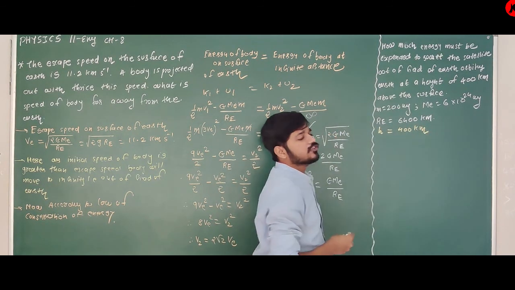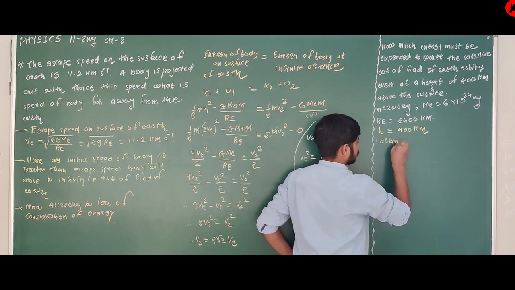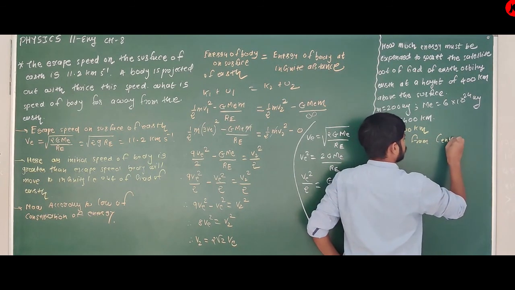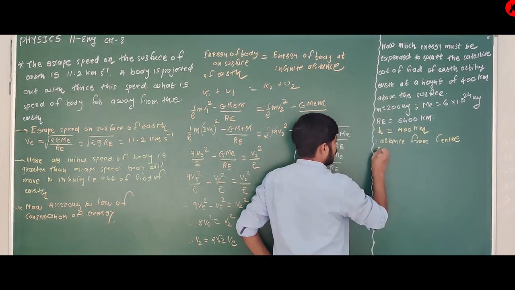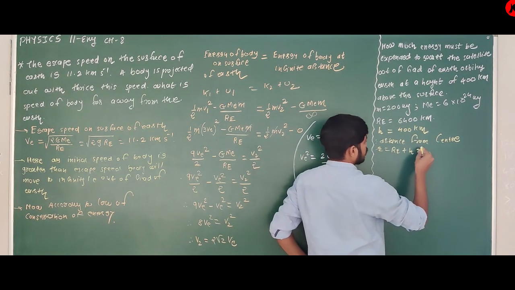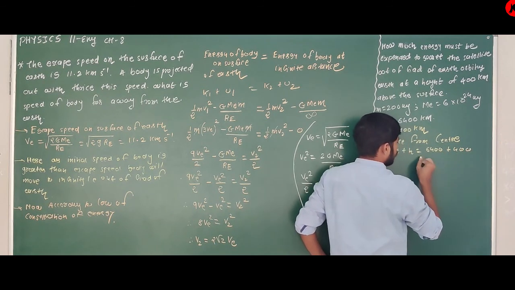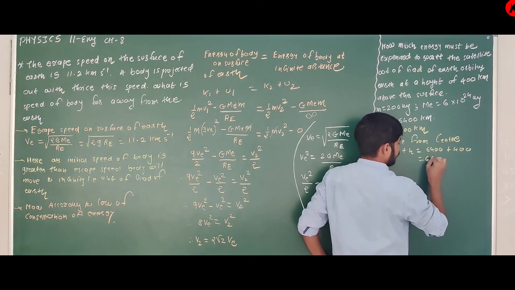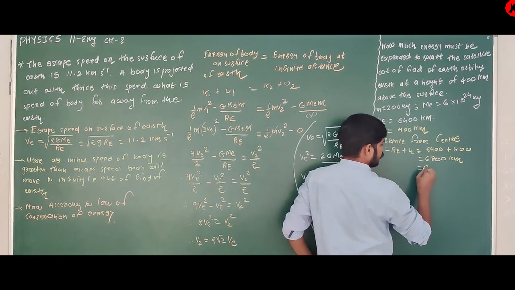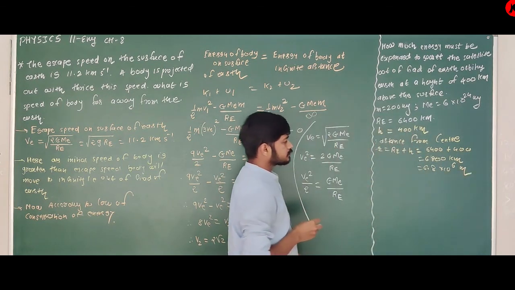So what is the distance from center? The distance from center, R, is equal to R plus H. So it is 6400 plus 400, which is 6800 kilometer, or you can write it as 6.8 into 10 raised to 6 meter.